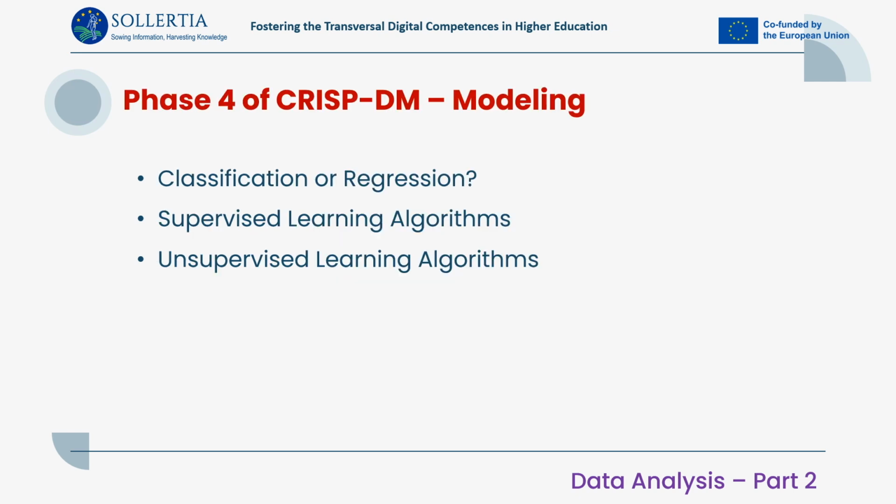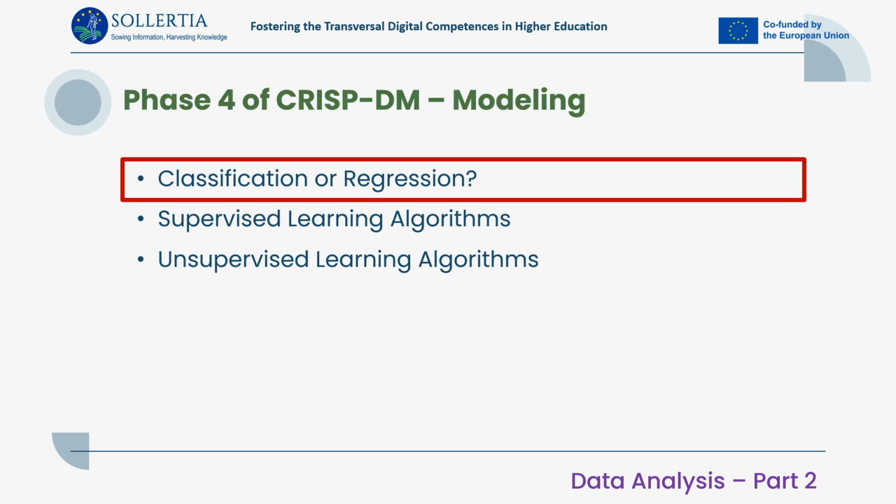The modeling phase. This is the phase where all the magic happens. This is the phase where you need to decide which machine learning algorithm to use. Things to consider in this phase. Are you doing supervised learning or unsupervised learning? What type is your problem? Regression, classification? Will we choose a classification algorithm or rather opt for a regression one?